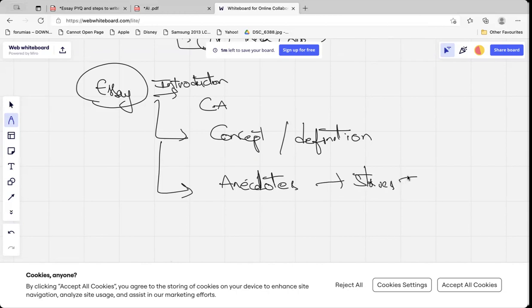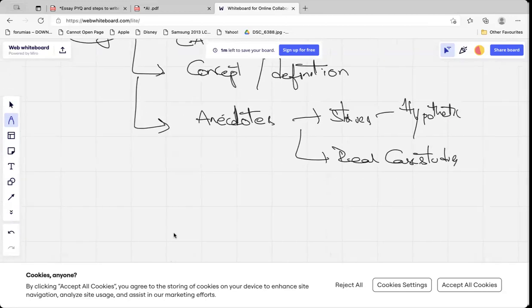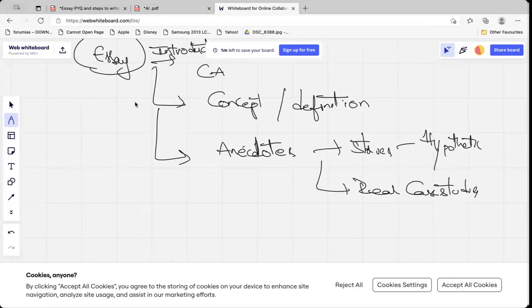These can be hypothetical or real case studies. You can do anything. While doing this, I'm communicating to the examiner what he or she can expect in the body.